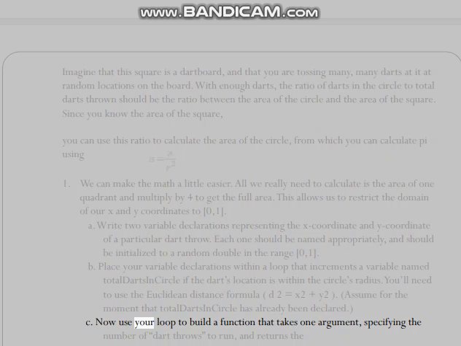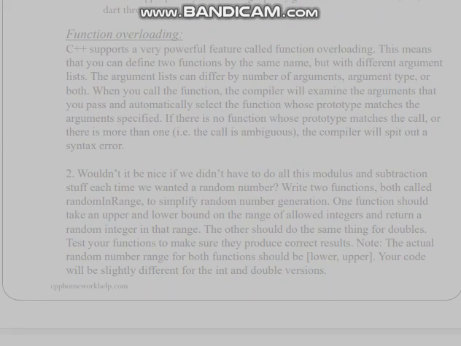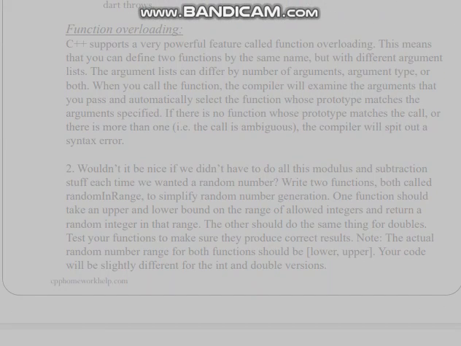C. Now use your loop to build a function that takes one argument, specifying the number of dart throws to run, and returns the decimal value of pi, using the technique outlined above. Be sure to name your function appropriately. You should get pretty good results for around 5 million dart throws.